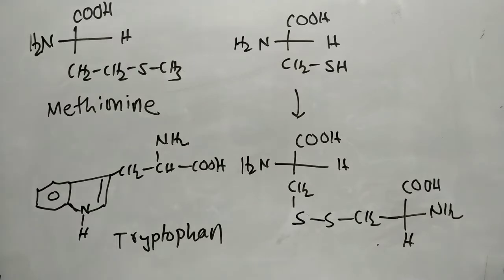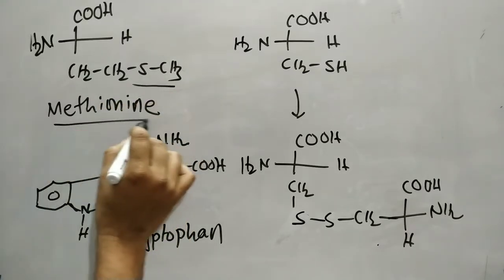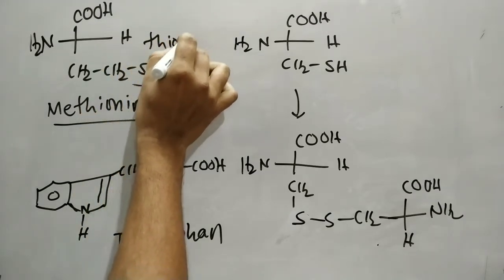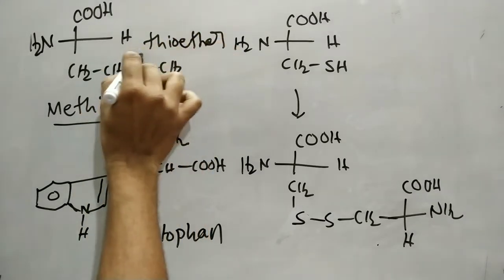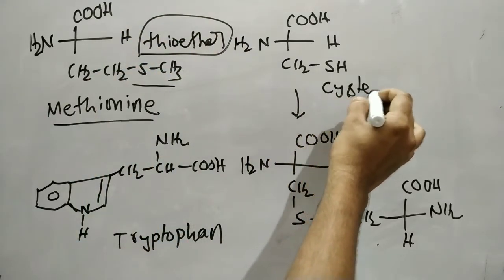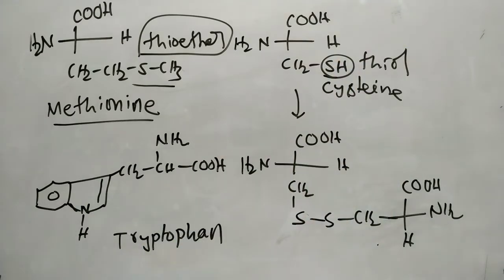One more amino acid which contains sulfur is methionine. But here, the sulfur is in an ether-like arrangement, a thioether functional group. This one is cysteine, and the cysteine SH functional group is nothing but a thiol functional group.